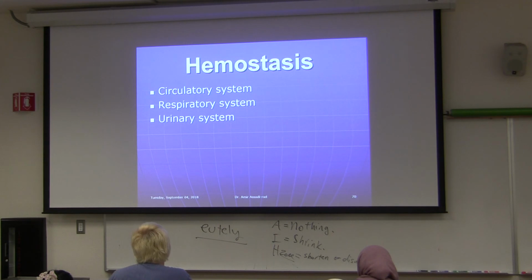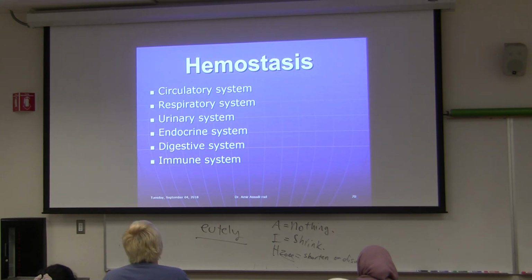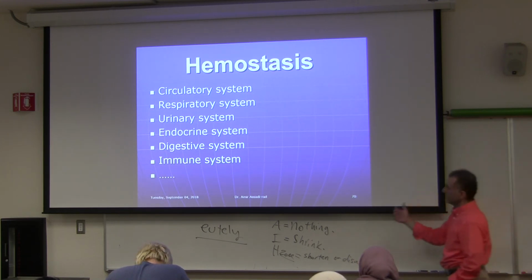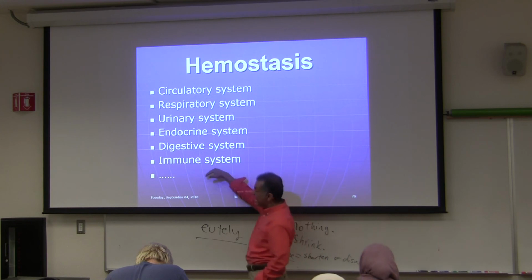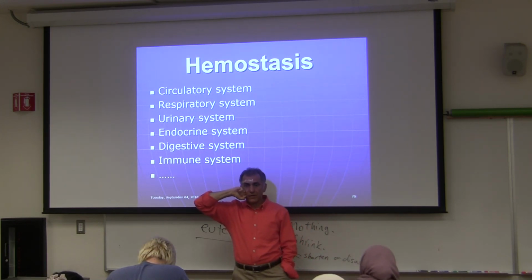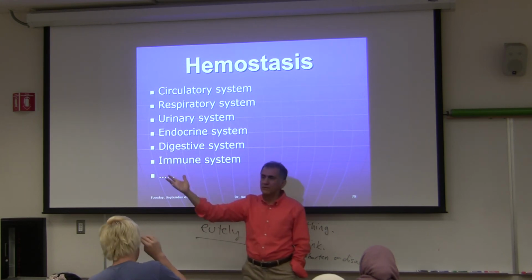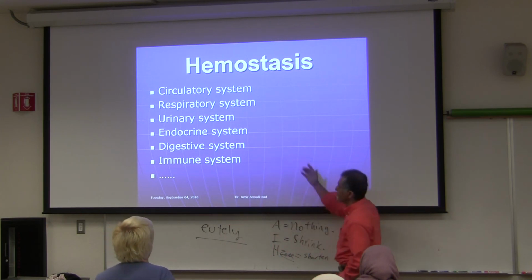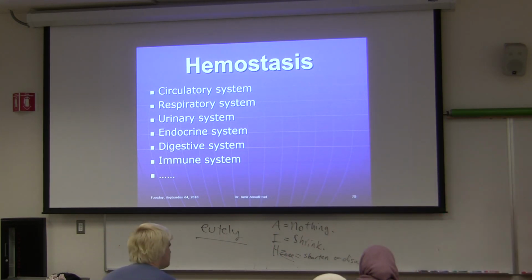I don't like it when your textbook says these are the systems that are responsible, but yeah, I guess it makes sense. These are the main systems that contribute to your body's homeostasis. Other systems, even the reproductive system, contribute to homeostasis, but that's pretty much all of the systems.